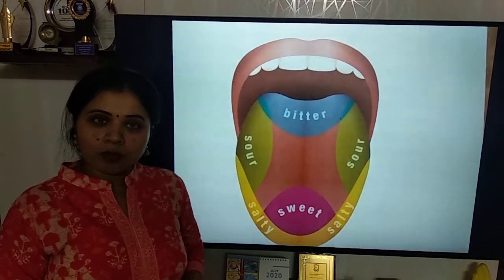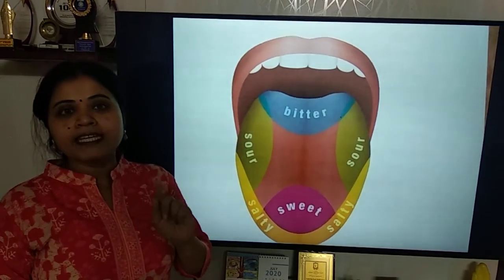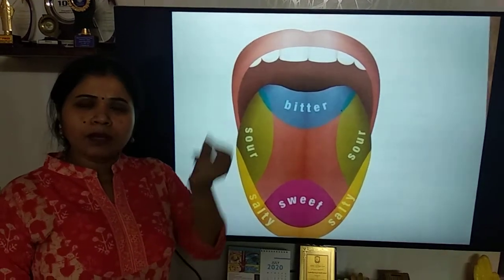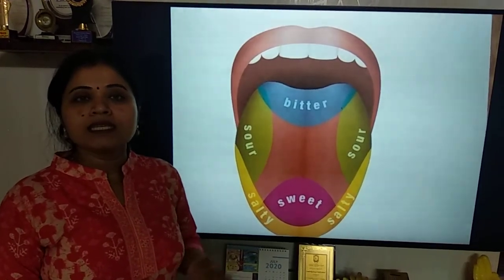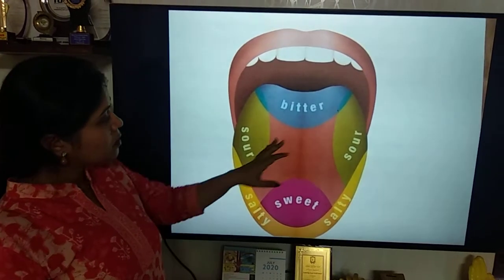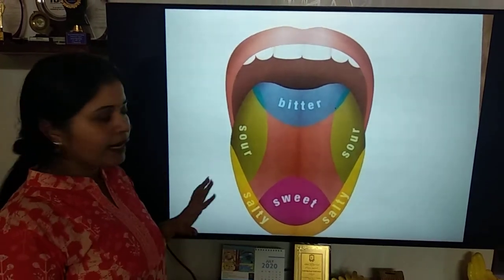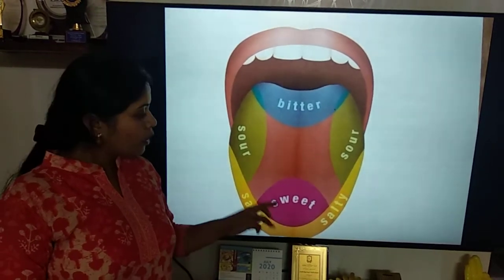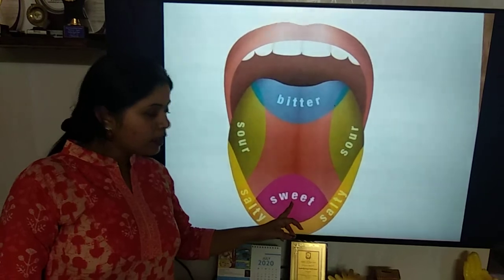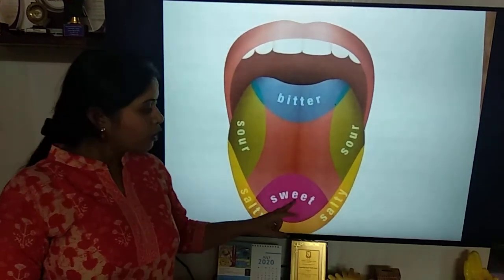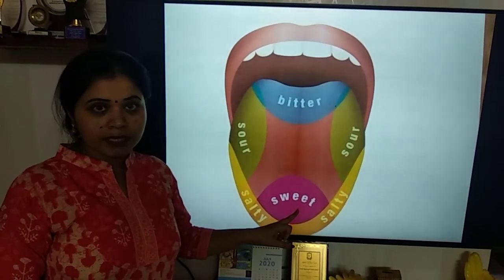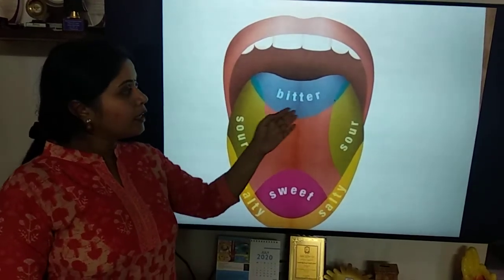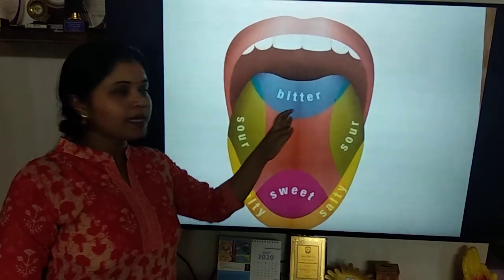Try to clean your tongue properly, then you will find that some taste buds are present. Some small uprisings present on the tongue are called taste buds. So this diagram indicates that wherever you keep the food, for example if you keep the food here and the food is sweet, then you will get a sweet taste immediately, and if the food you are taking is bitter, then the food should reach this place.